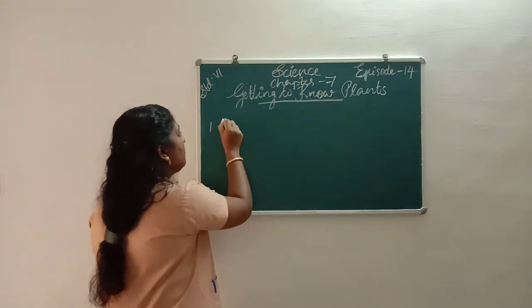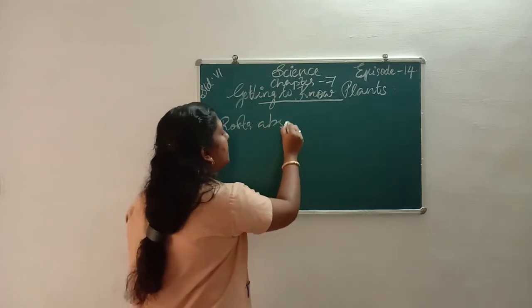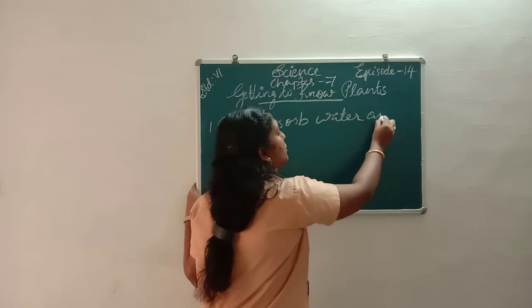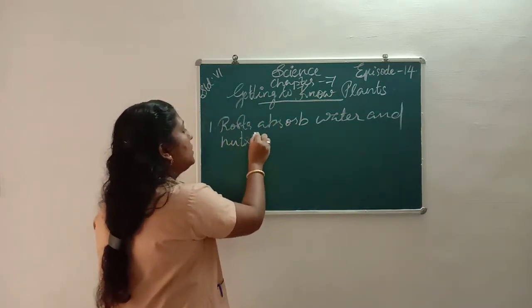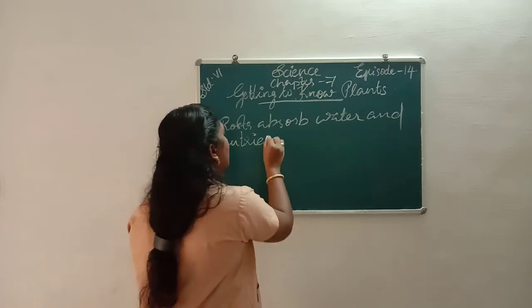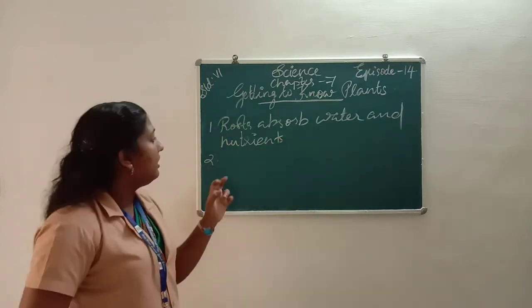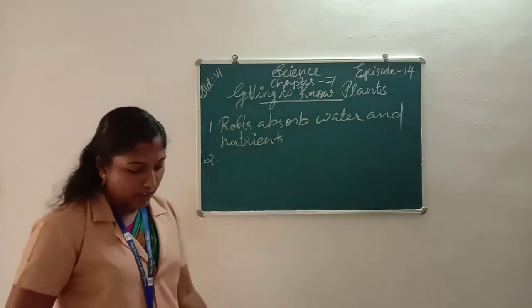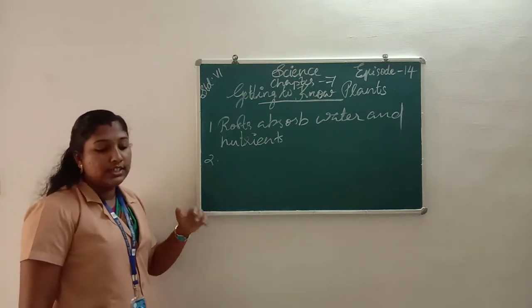First, the roots absorb water and nutrients from the soil. Then roots help a plant to stand erect.